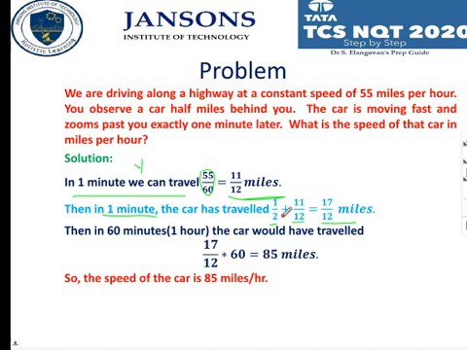Clear? 6 plus 11 is 17. Then in 60 minutes, in 1 hour, the car would have traveled this much. This is miles per minute, and we need miles per hour, so that is multiplied by 60. You are getting 85 miles per hour. This is a simple way without using the conventional method. In 1 minute you travel 11 by 12 miles, and the car has traveled half a mile extra, so 17 by 12 miles, and in 1 hour, multiplying by 60, you get 85 miles per hour. Is it clear?